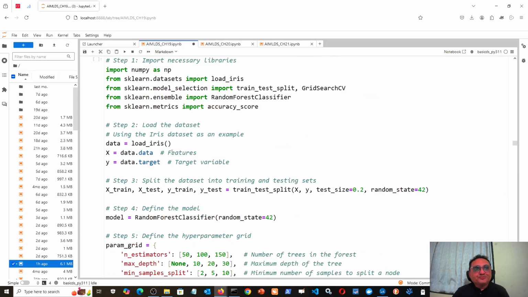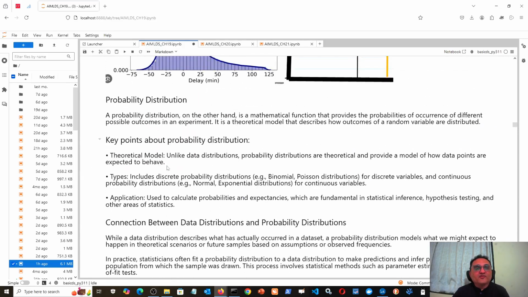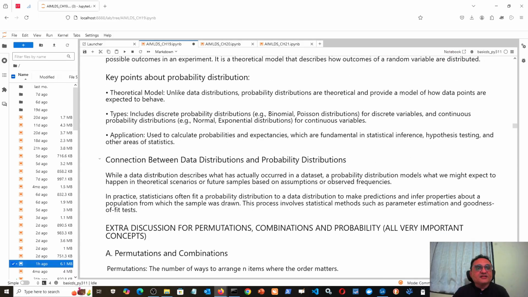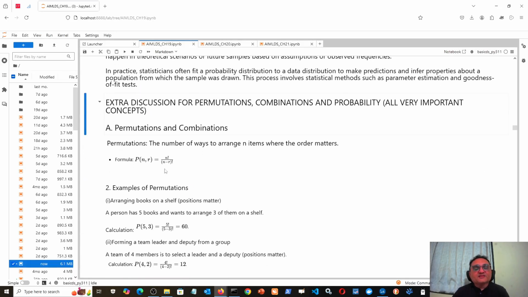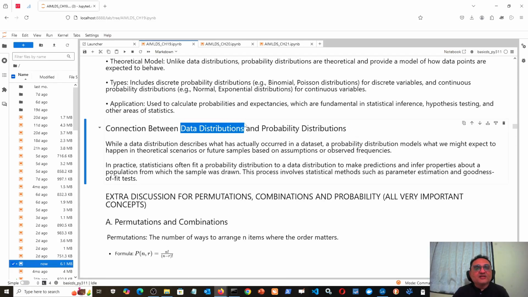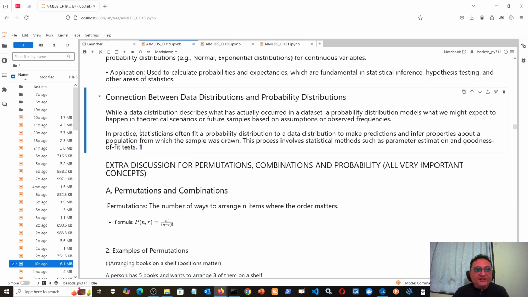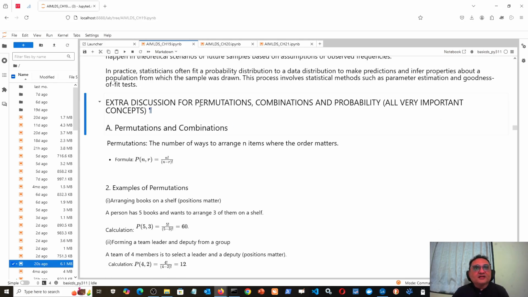But in between, I have taken quite a lot of extra things. The reason for doing these extra things is that before we do various statistical distributions, which include both data distribution as well as probability distribution, we have never introduced the concept of probability throughout our course. And in this chapter, with this lecture, we are introducing two important concepts. One is permutations and combinations, and another is probability. Both are very, very important concepts.